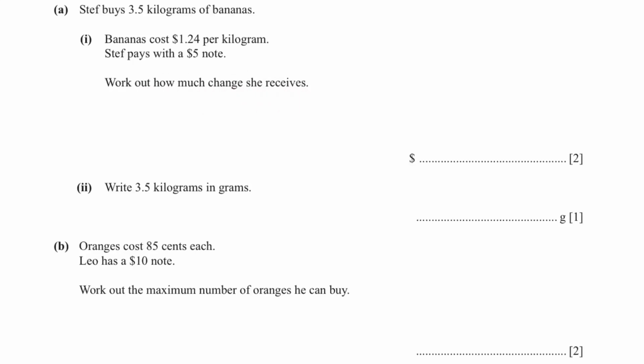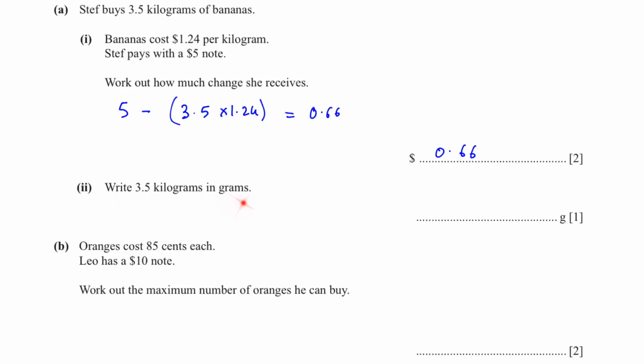First, let's find the cost of the bananas. It's 3.5 times 1.24. And she pays $5. So we'll subtract this amount from $5 and we will get $0.66.